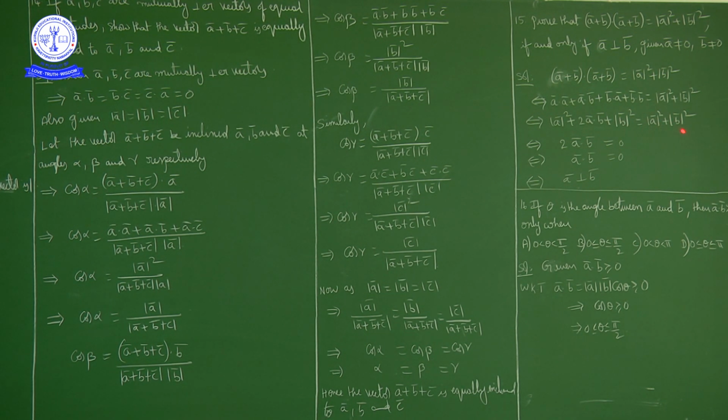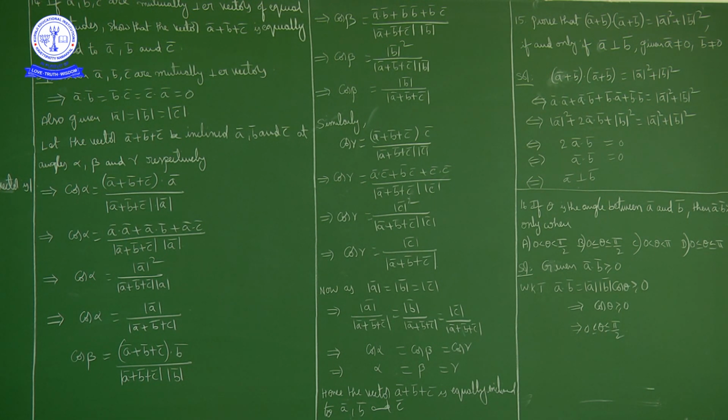Is equal to mod A square plus mod B square. Mod A square cancels, mod B square cancels on both sides. So what we have: 2 times A bar dot B bar equal to 0, which means A bar dot B bar equal to 0. But dot product 0 means what? A bar is perpendicular to B bar. Okay, that is the question.